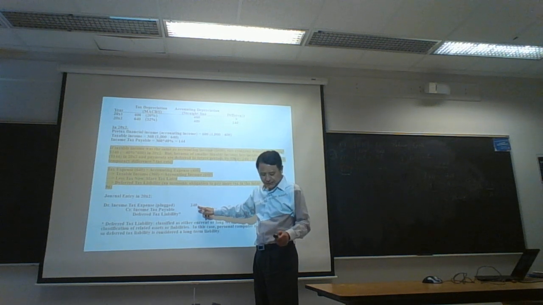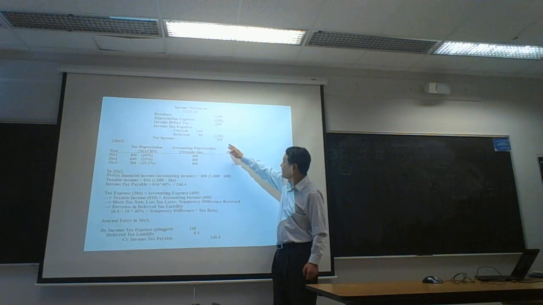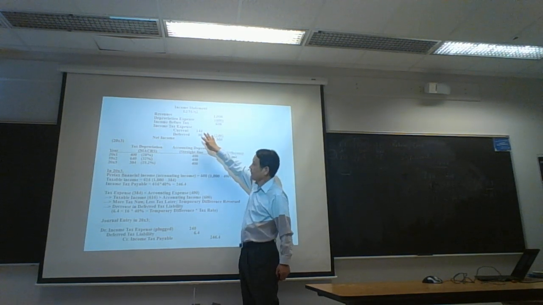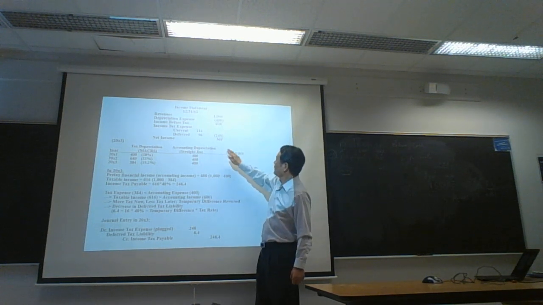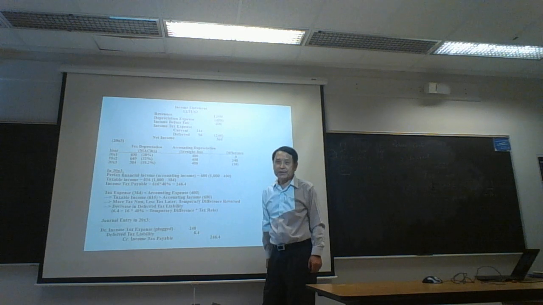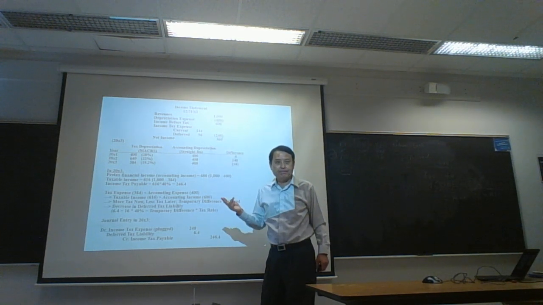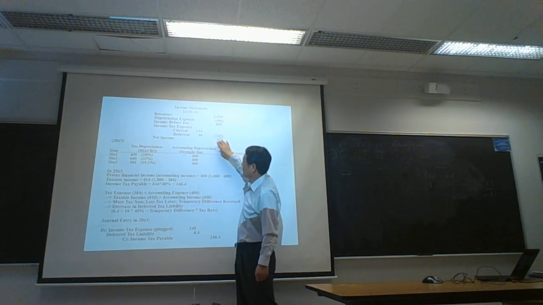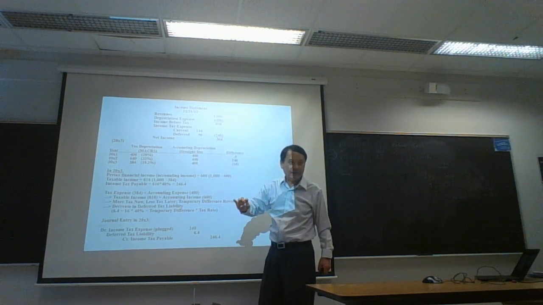And this 240 consists of two parts, current 144 and 96 deferred. So income before tax, or accounting income, minus 240 income tax expense is net income of 360. Okay? Income before tax, income after tax.